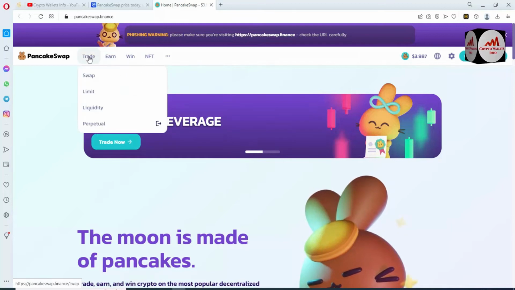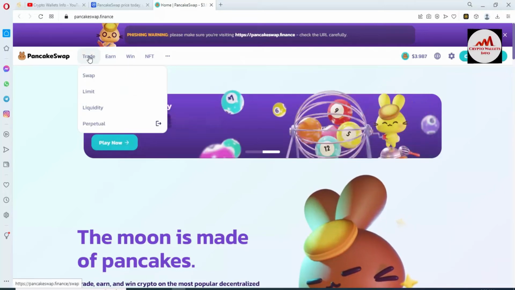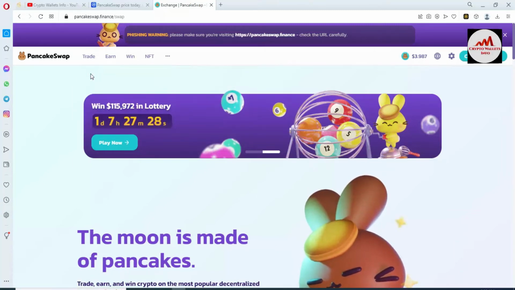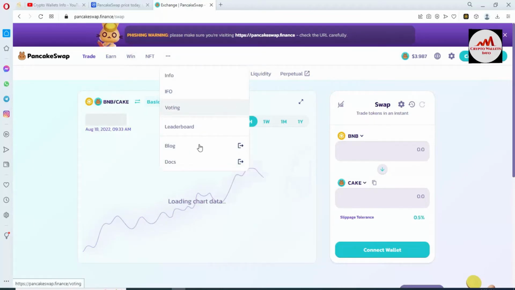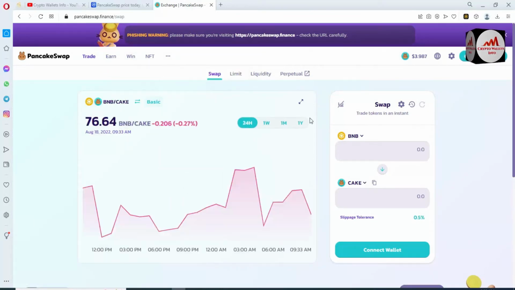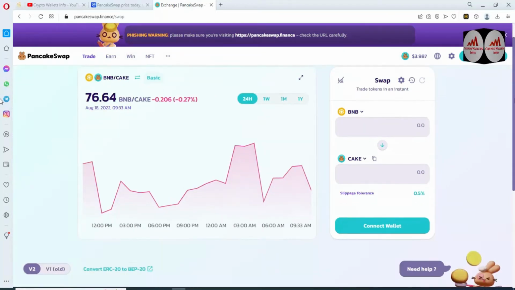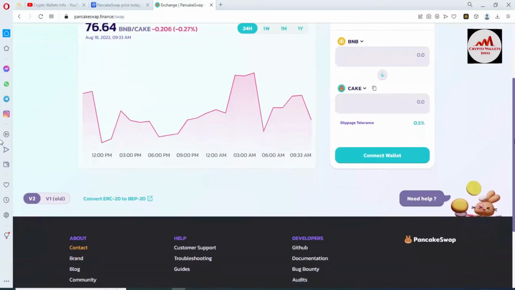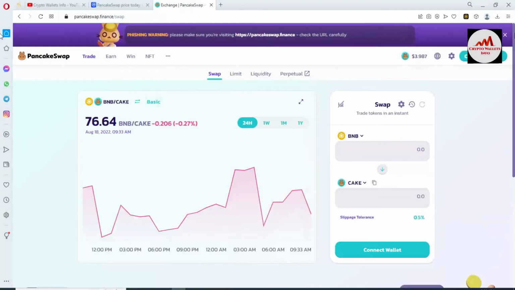But we just need to swap or connect our Binance Smart Chain Wallet with this system, so I simply click on trade, and then the first option is swap. I am going to click on the swap button. Now you can see the swap option is open in front of me, and at this time I have not connected my wallet on this website. If I want to connect my Binance Smart Chain Wallet, I can simply click on connect wallet.